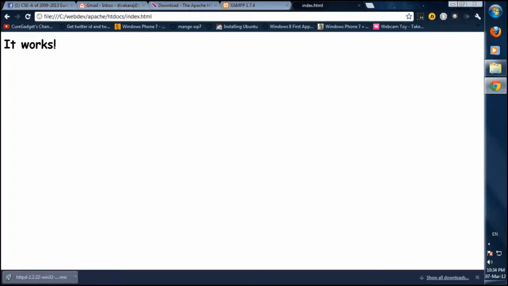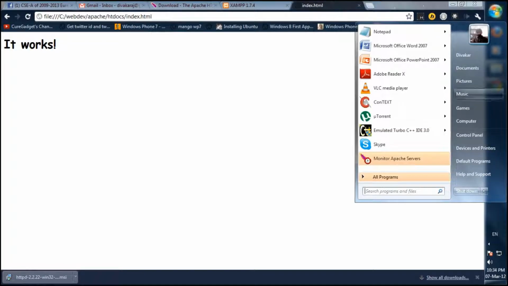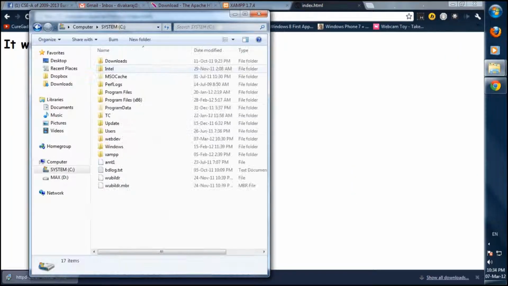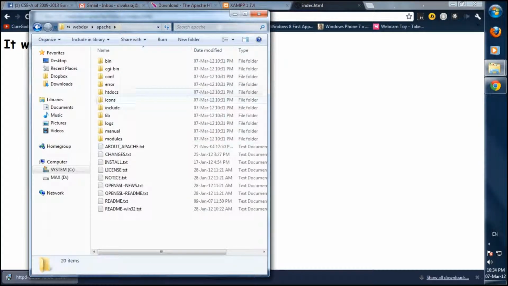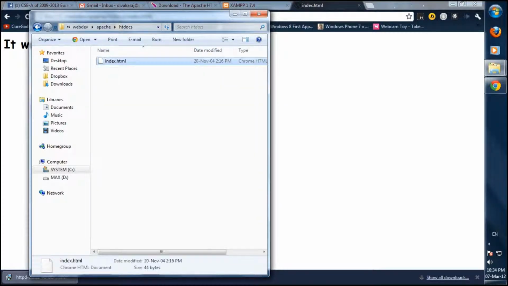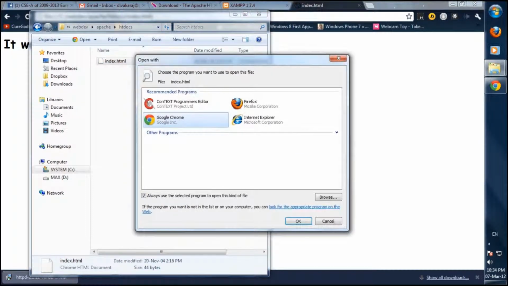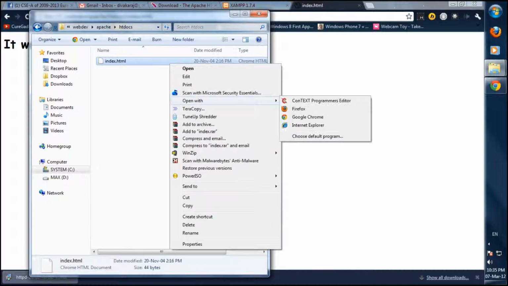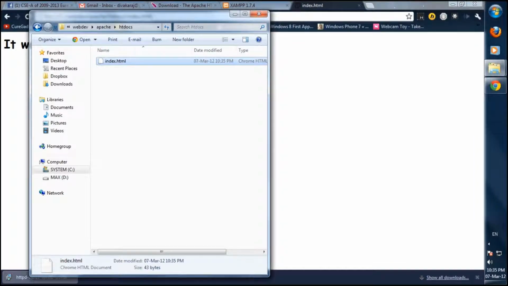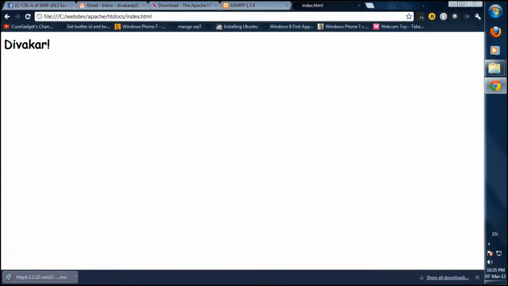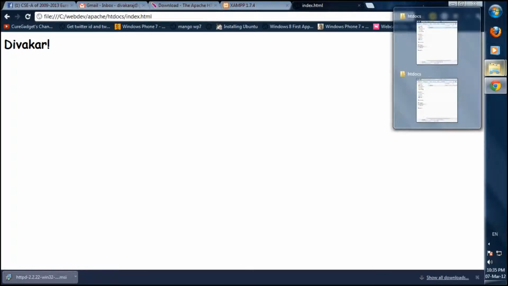Okay, so where did you get this from? Go back to the place where you installed it, C webdev Apache, and in this you will find a folder htdocs. In that, index.html. If you open this with notepad, just opening it with context, you'll see it says it works here, right? If you put something else there, it will come up with that. If you drag and drop this here, it will come as the markup. Okay, so this shows that the Apache web server has been installed on your computer.